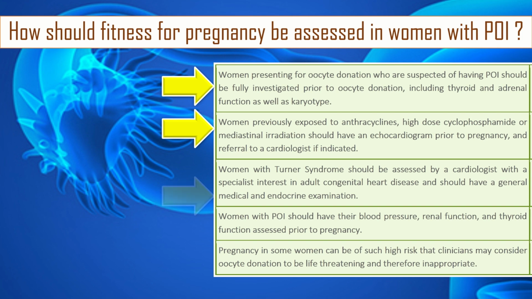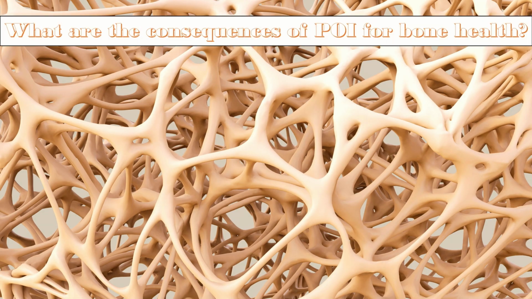Women with Turner syndrome should be assessed by a cardiologist with specialist interest in adult congenital heart disease and should have a general medical and endocrine examination. Women with premature ovarian insufficiency should have their blood pressure, renal function, and thyroid function assessed prior to pregnancy. Pregnancy in some women can be of such high risk that a clinician may consider oocyte donation to be life-threatening and therefore inappropriate. What are the consequences of POI for bone health?